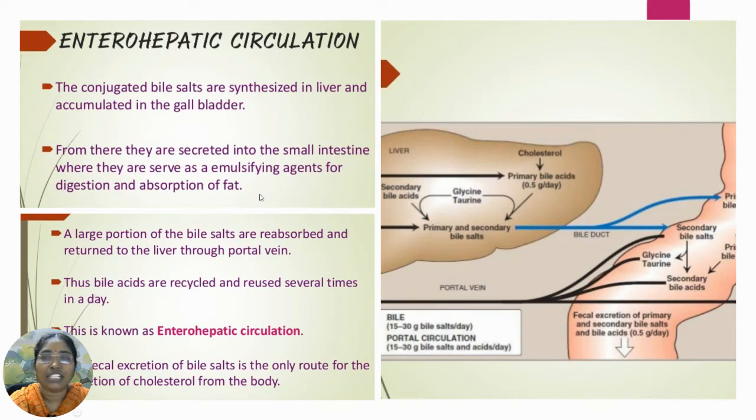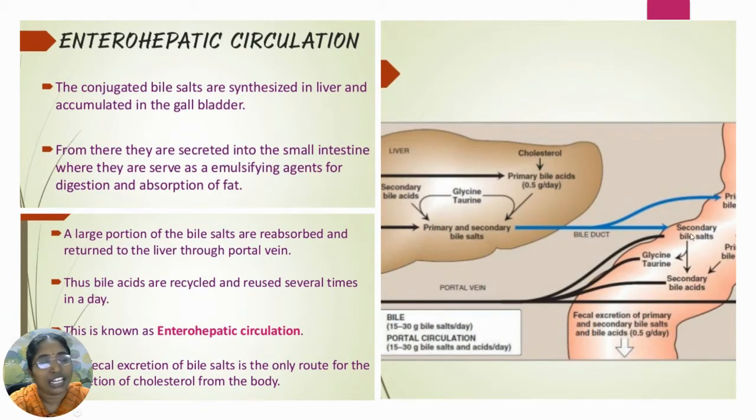That is the function of the bile salts. See, the blue line is representing this: the bile salts accumulated in the gallbladder enter the small intestine through the bile duct.